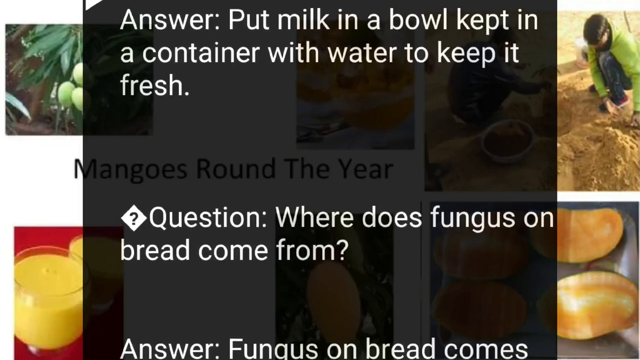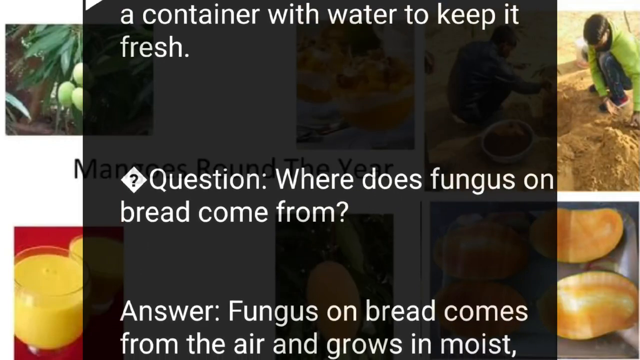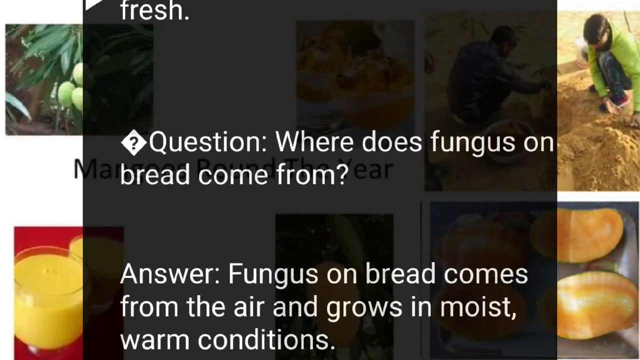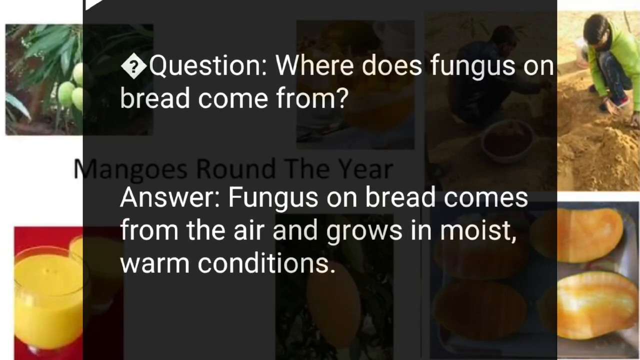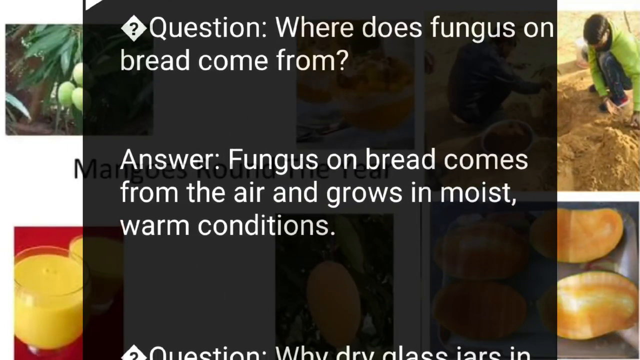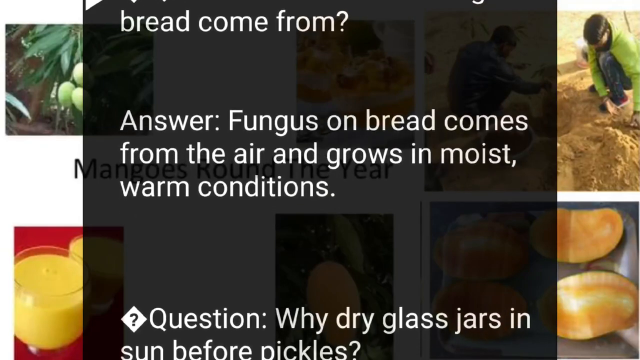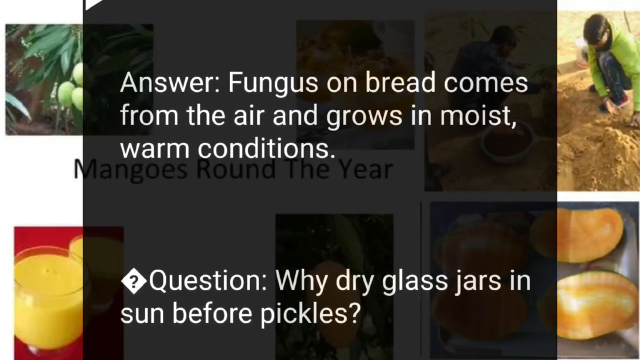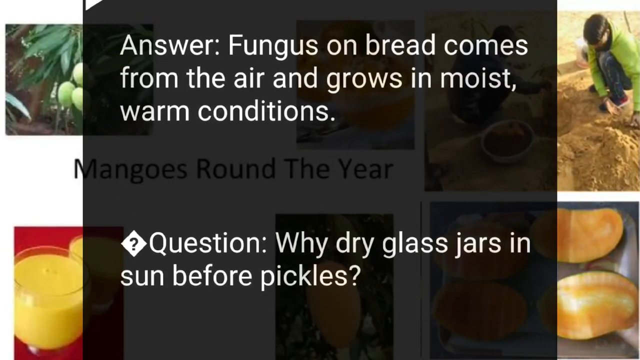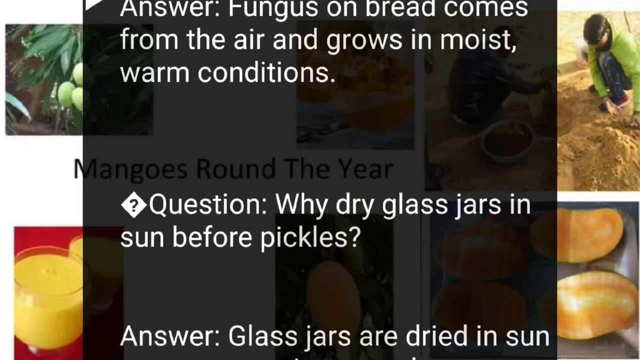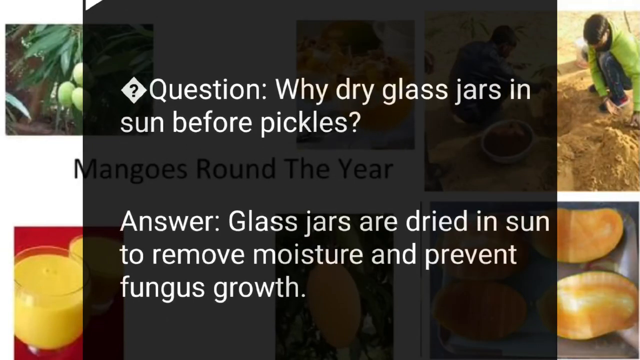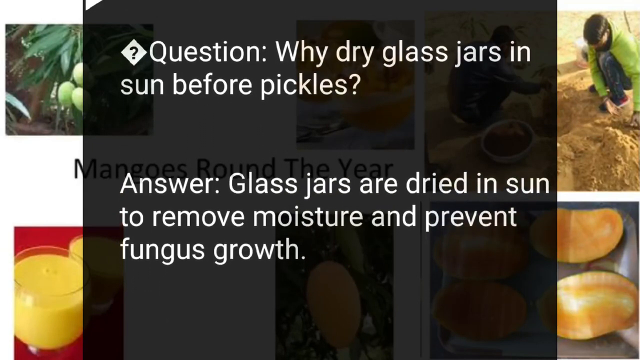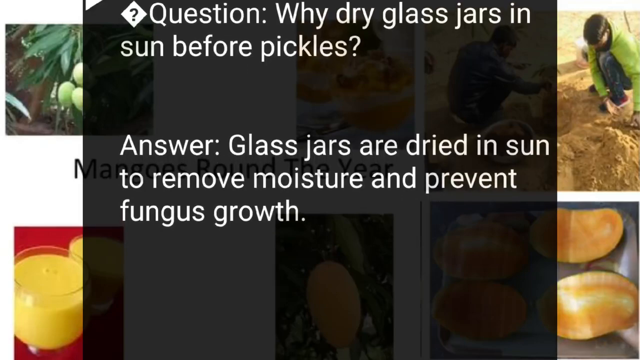Question. Where does fungus on bread come from? Answer. Fungus on bread comes from the air and grows in moist, warm conditions. Question. Why dry glass jars in sun before pickles? Answer. Glass jars are dried in sun to remove moisture and prevent fungus growth.